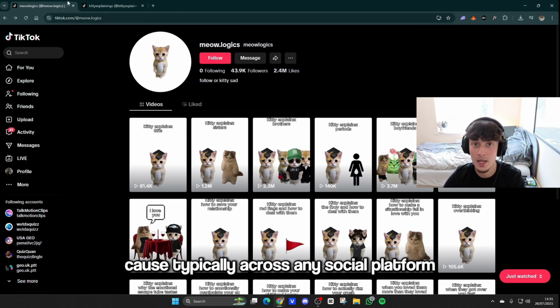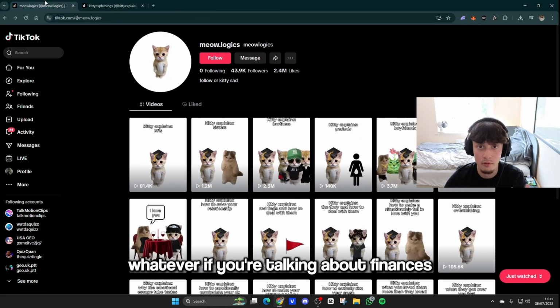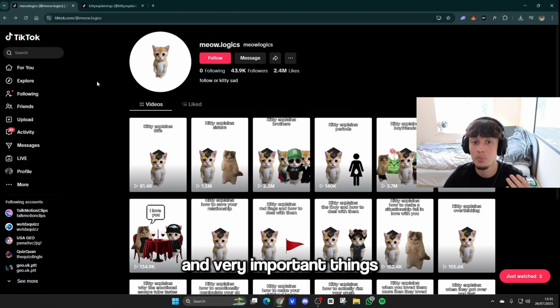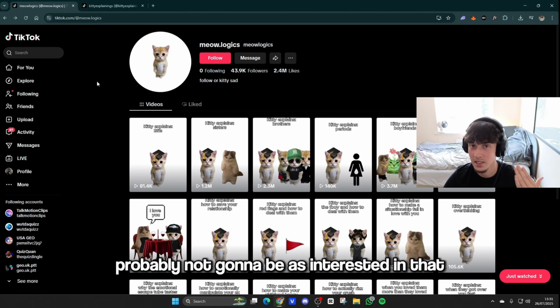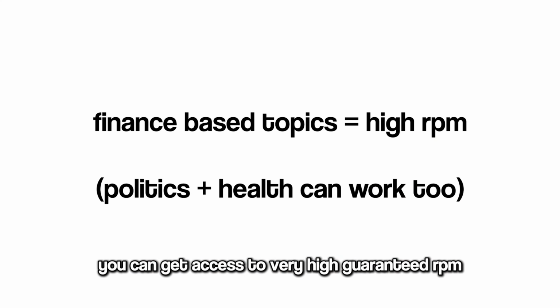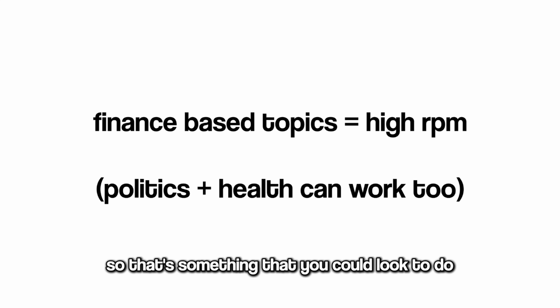Because typically across any social platform, whether it's TikTok, YouTube, whatever, if you're talking about finances and very important things that are specifically going to target older people, because the younger generation probably not going to be as interested in that, you can get access to very high guaranteed RPMs. So that's something that you could look to do.